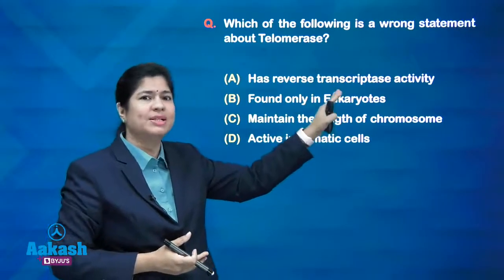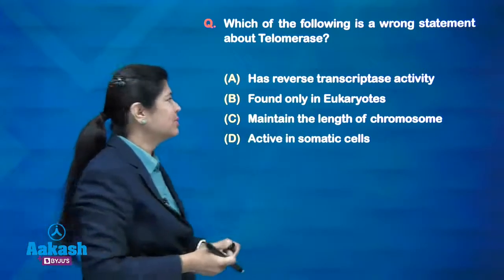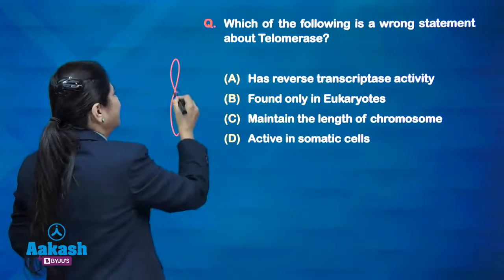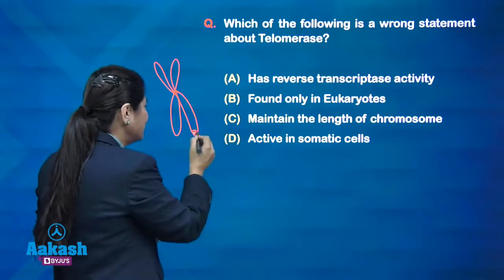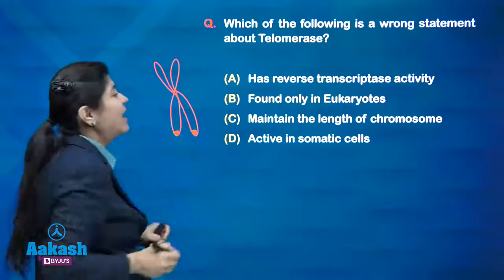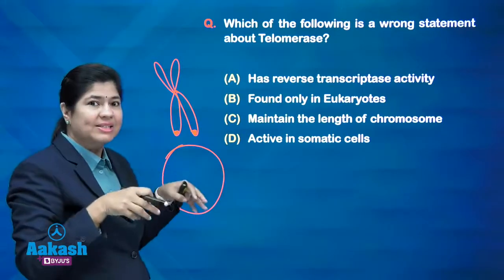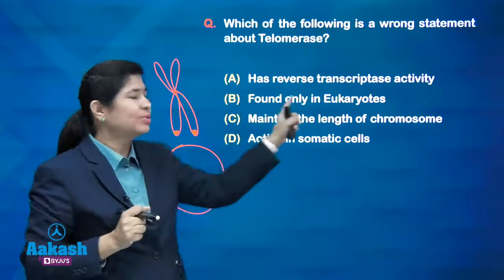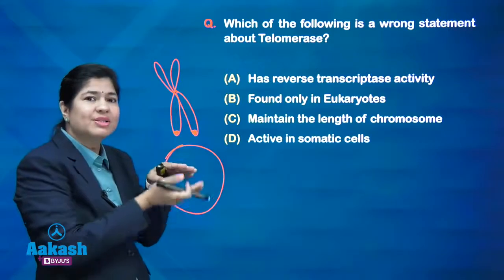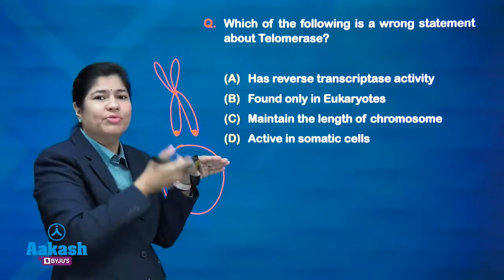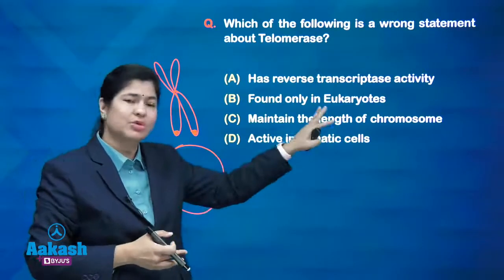Found only in eukaryotes. Yes, it is only present in eukaryotes. And the reason that it is present only in eukaryotes is that eukaryotes have a linear chromosome, right? So this is the telomere part, right? And in prokaryotes the chromosome is circular. So how can it have the ends, right? So that is why it is present only in eukaryotes. Maintains the length of chromosome, yes, because telomere shortening is what causes the shortening of the chromosome in each cycle of the division, right? And telomerase protects that. So it maintains the length of chromosome is also right.